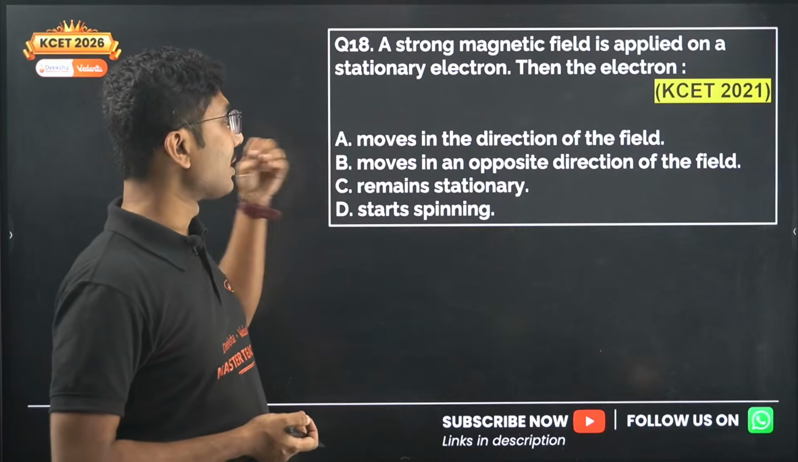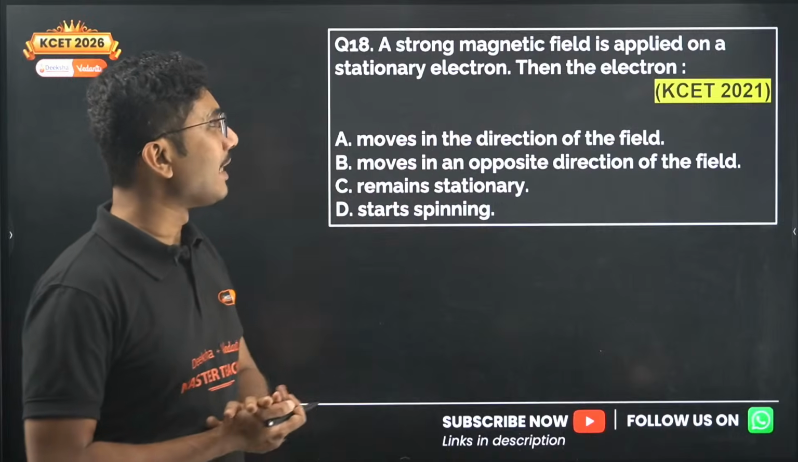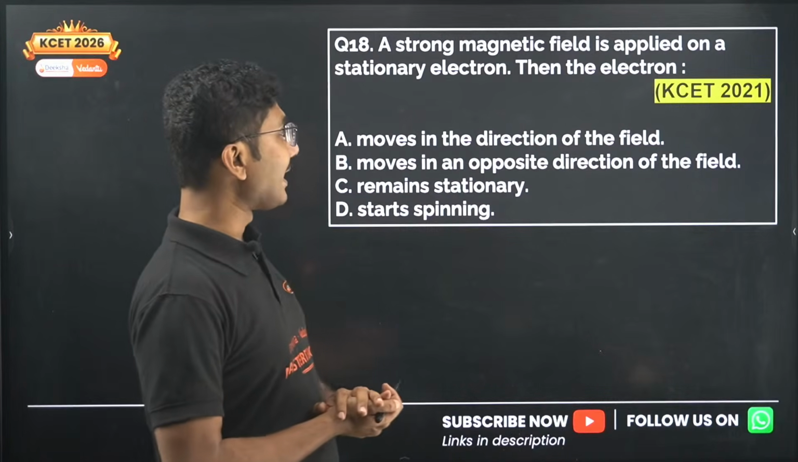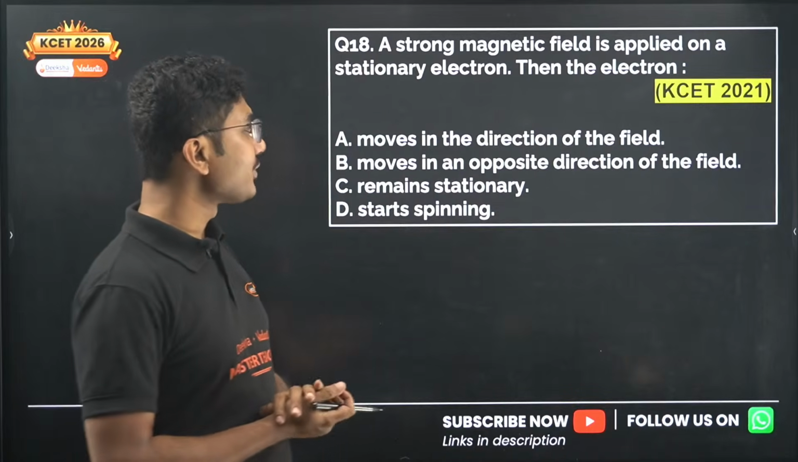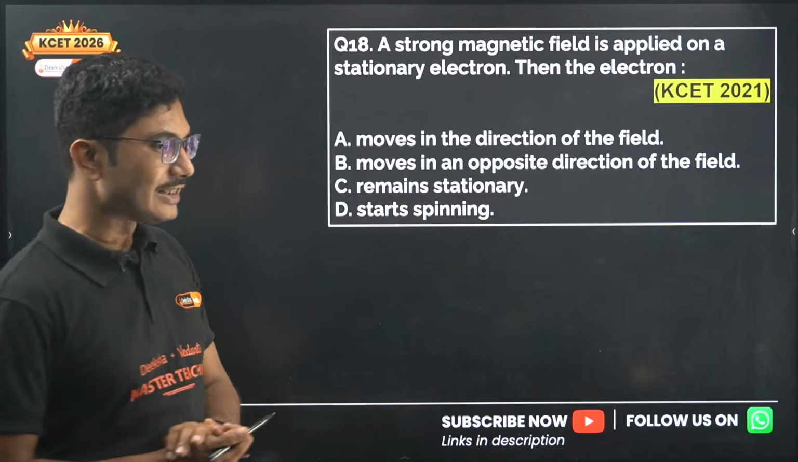Now let's see question number 18. Easy question. A strong magnetic field is applied on a stationary electron. Then the electron moves in the direction of the field, moves in the opposite direction of the field, remains stationary, or starts spinning. So let's see, this is an easy question.